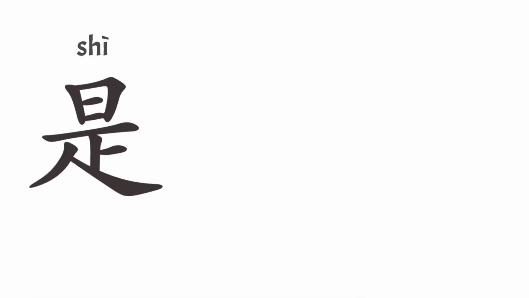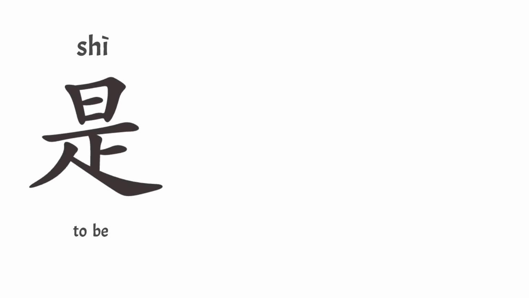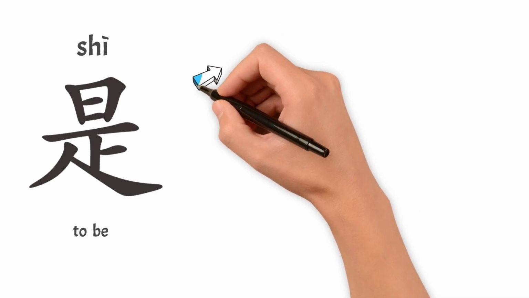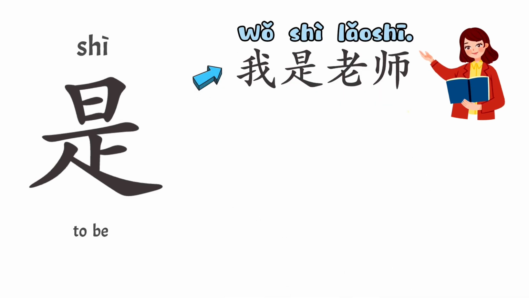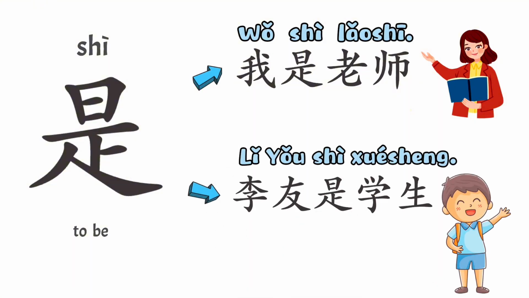What is 是? The verb 是 means to be, like am, is, are in English. For example, 我是老师 means I am a teacher. 李友是学生 means Li Yo is a student.